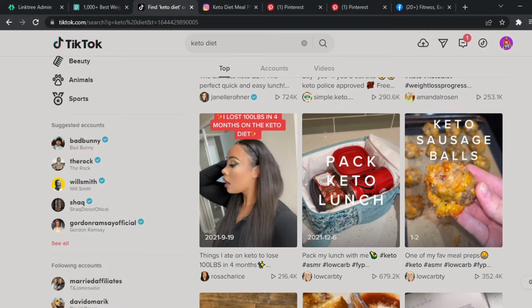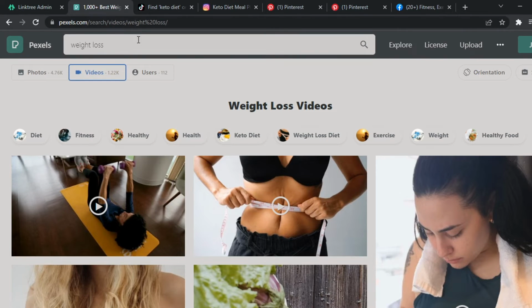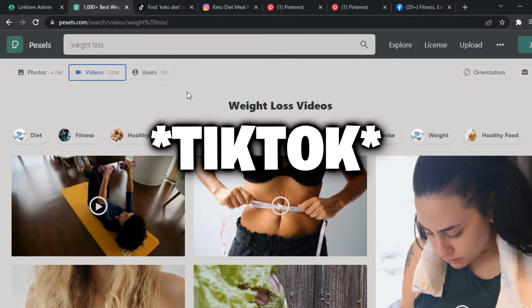Now you might have the question, what if I don't want to show my face on TikTok to be able to make money? There's a way you can start affiliate marketing on TikTok without even showing your face as well. What you can do is go to a platform called Pixel, where you can download free videos to your advantage, so you can simply upload them without even showing your face.